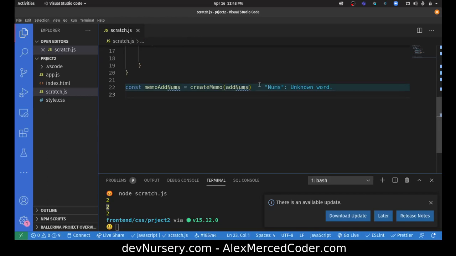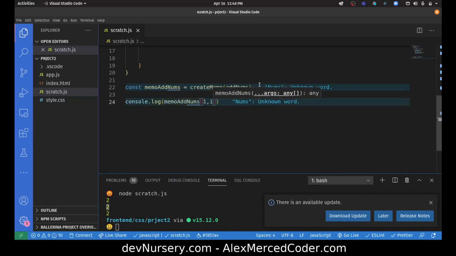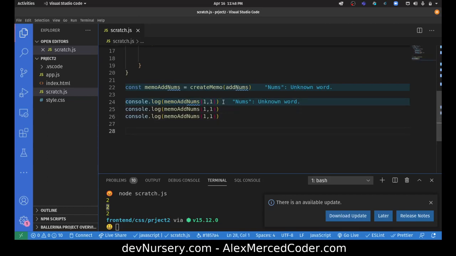Okay, so then let's use memo add nums. We'll say console.log memo add nums 1 and 1. Ideally, since it's the first time I use 1 and 1 as arguments, I should get use function, then use cache, and then I do it again with a different set of arguments. So we'll say 1 and 2. I should get the same process again. So let's try that out.